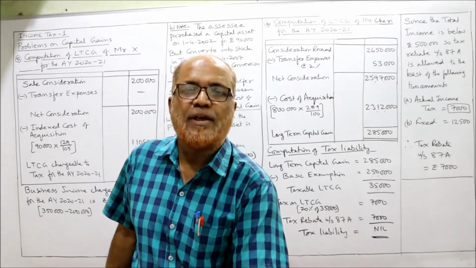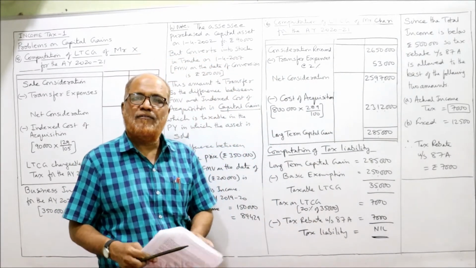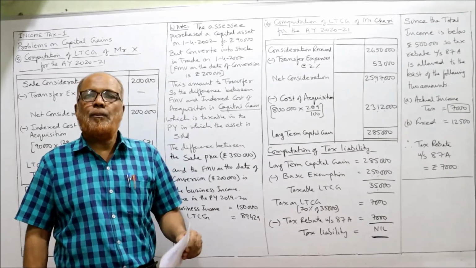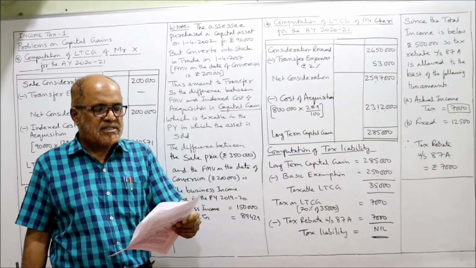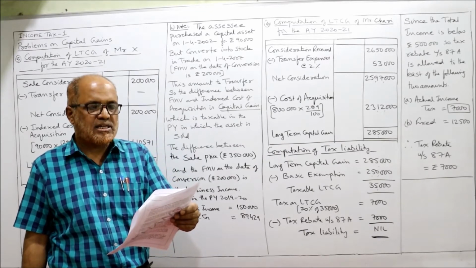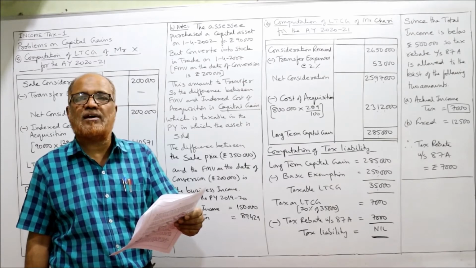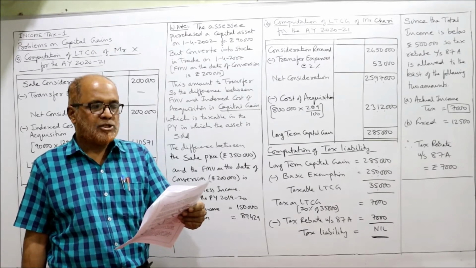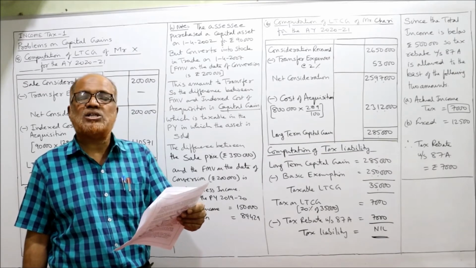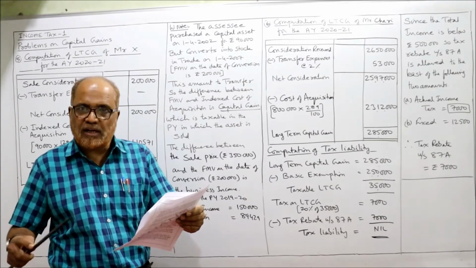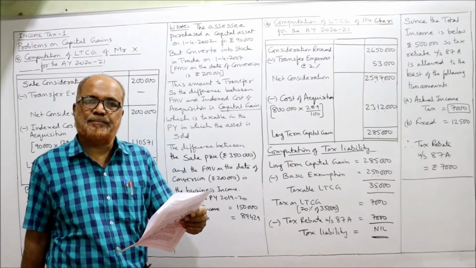That's it. So this is problem number 5. Now problem number 6. Mr. Chari sold his residential house for rupees 26,50,000. So residential house he sold on 10th August 2019 during the current previous year 1920.